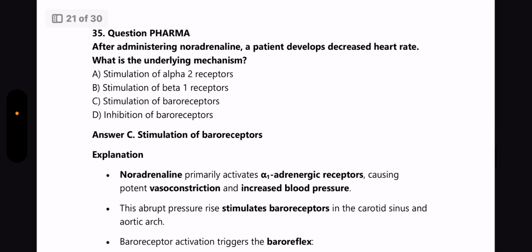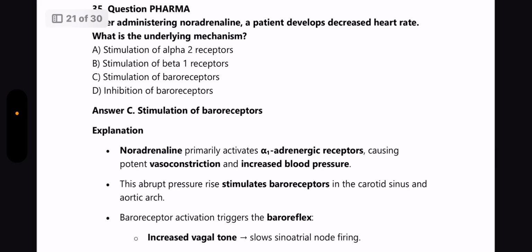Next question from Pharmacology. After administering noradrenaline, a patient develops decreased heart rate. What is the underlying mechanism? Answer is stimulation of baroreceptors. So noradrenaline primarily activates the alpha-1 adrenergic receptors, causing potent vasoconstriction and increased BP.